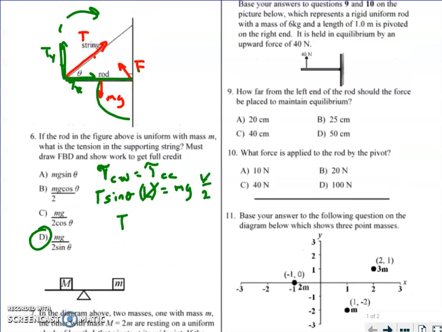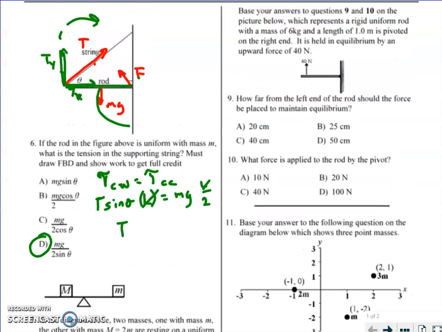On this one, how far from the left end of the rod must the force be to maintain equilibrium? Again, this is balance of torques. I have a weight of 6 kilograms, so that means there's a 60 newton force pulling down here. So I'd say 60 newtons times half the length, which is 1 meter times 0.5, has to equal 40 times some distance x. And if we solve for that, you get 25 centimeters.